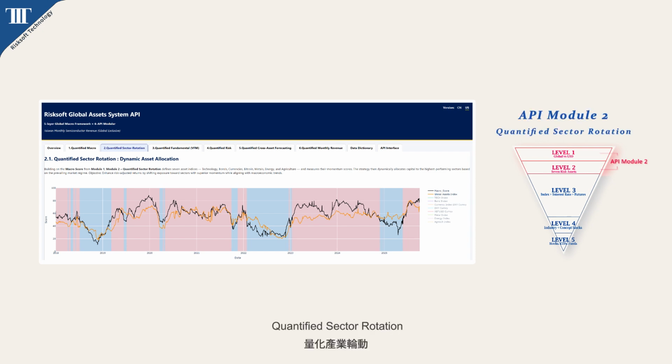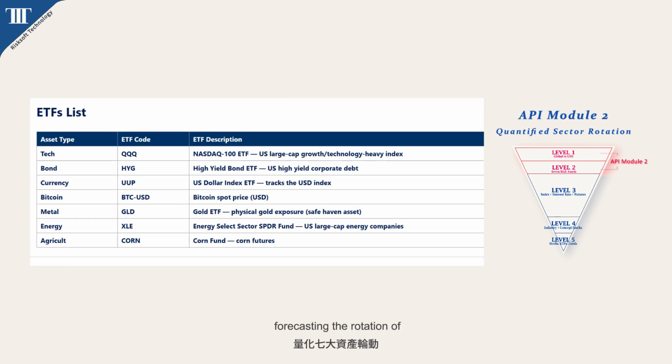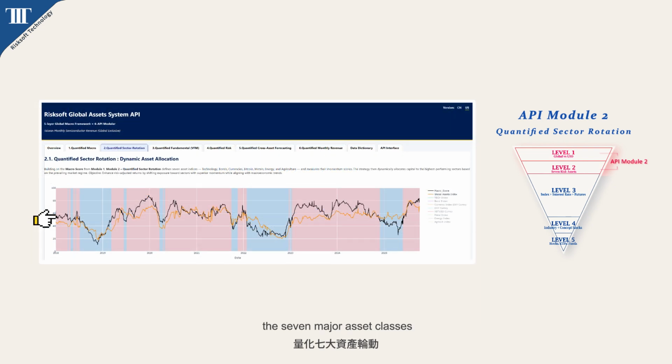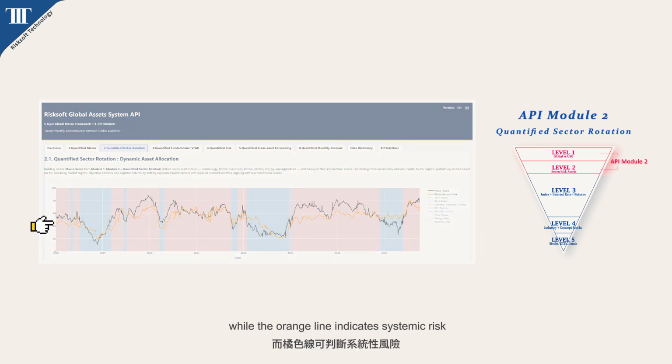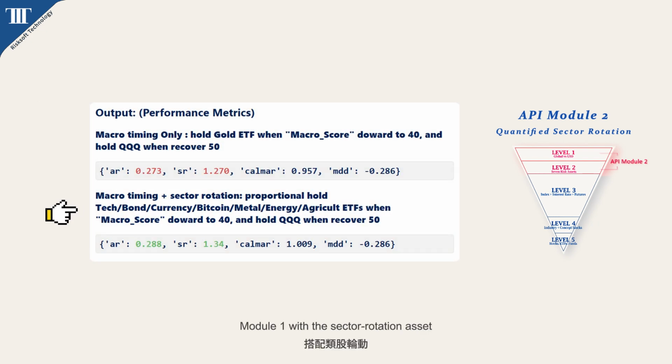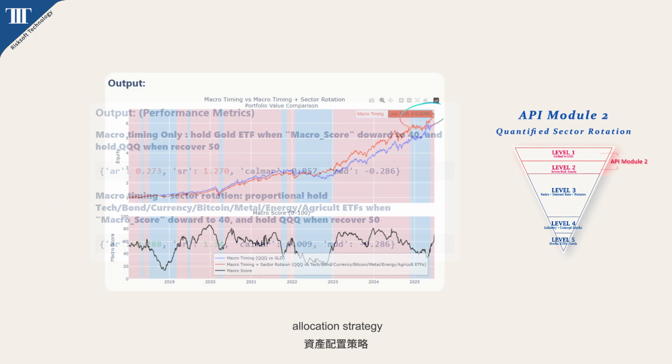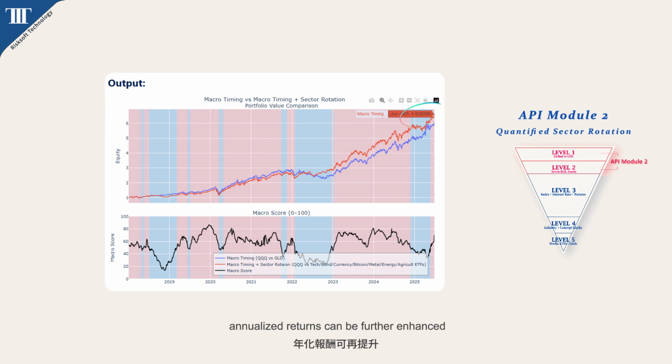Module 2, Quantified Sector Rotation, forecasting the rotation of the 7 major asset classes. The black line represents market risk, while the orange line indicates systemic risk. By combining the macro timing from Module 1 with the sector rotation asset allocation strategy, annualized returns can be further enhanced.